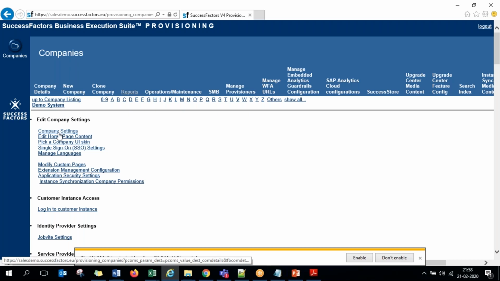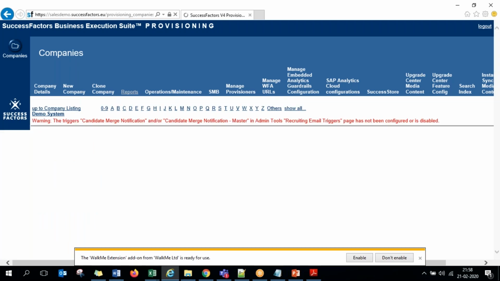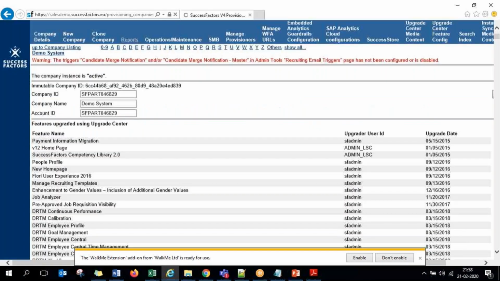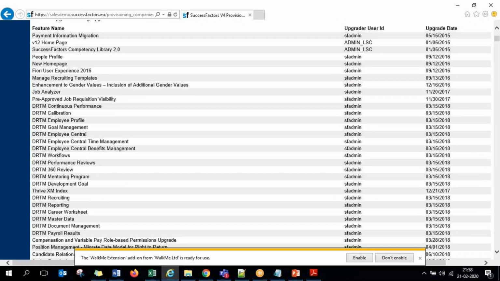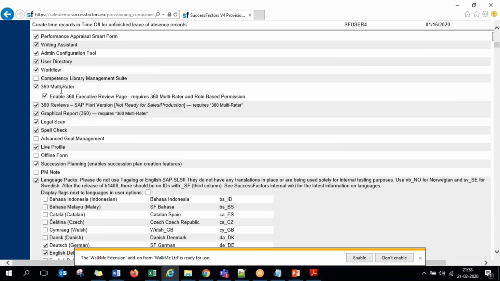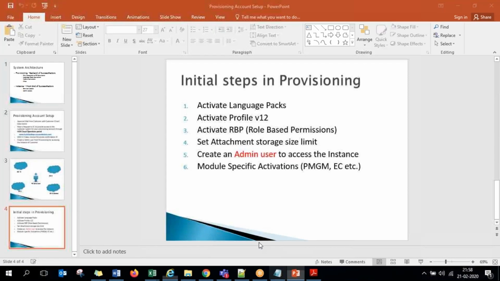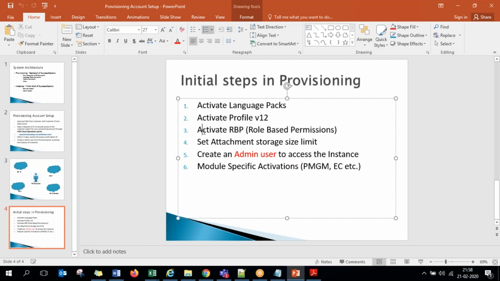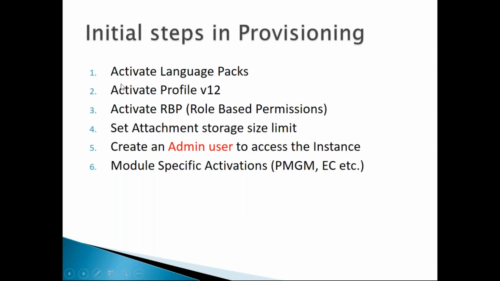Here you will click on company settings, and this is a page where almost 1000 plus checkboxes are present on the screen, guys. When you scroll down from here, the checkboxes start. Among these, there are basic activations that you have to take care of immediately on your provisioning access being granted.